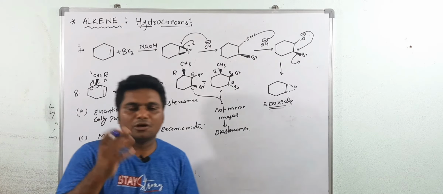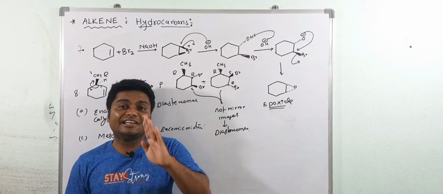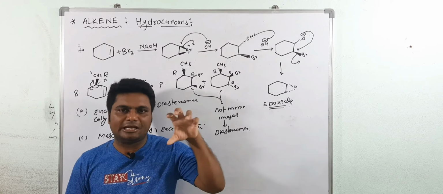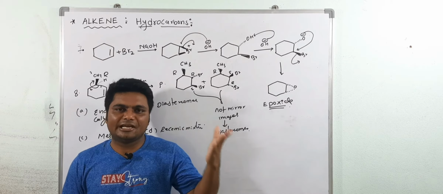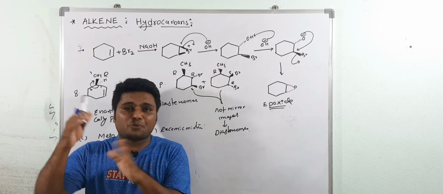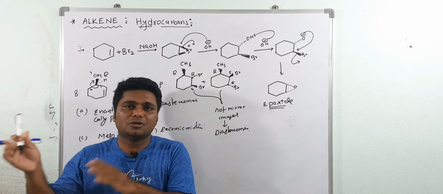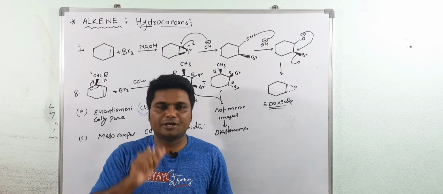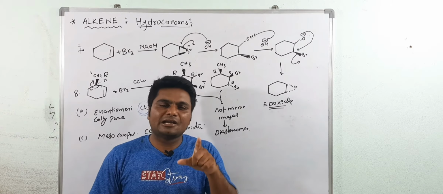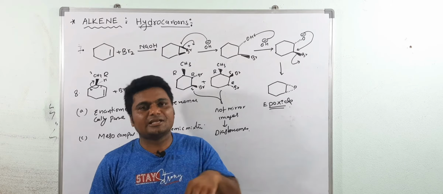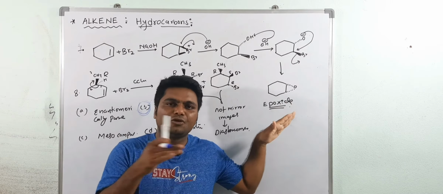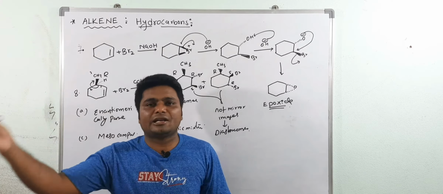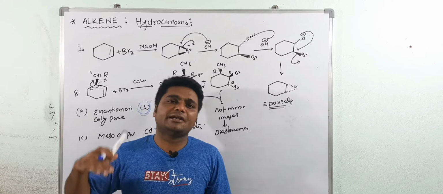Now see, one point you have to remember. When there is no chiral center in the reactant, and when you do the reaction you get an optically active product, that means enantiomers. First point. Second point, when one chiral center is already present in the reactant, and while doing the reaction you get a new chiral center, in that case you get diastereomers.